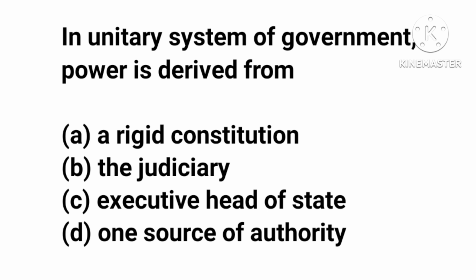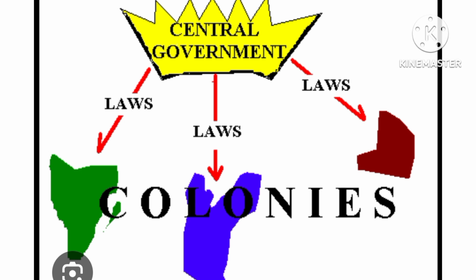Unitary government is a kind of government system in which a single power, which is known as the central government, controls the whole government. In fact, all powers and administrative division authorities lie at the central place.